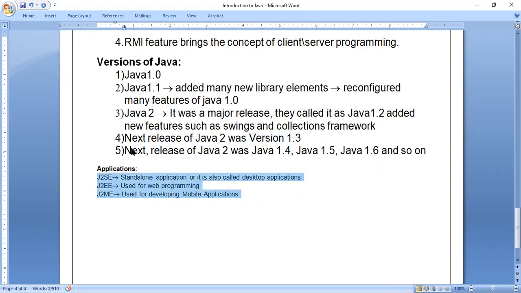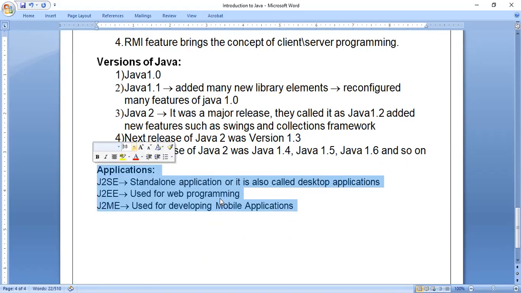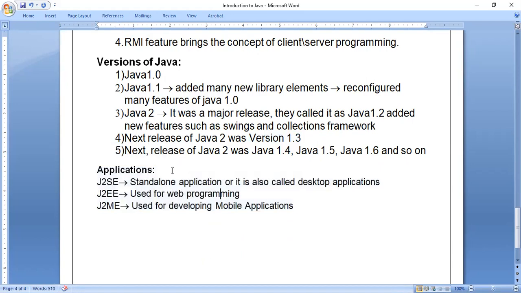This topic is very important because we should know how many types of Java there are. If I want to develop an application software using Java, which version, that is, which type of Java, should we consider? We have three things: J2SE, J2EE, J2ME. I will tell the full forms also.